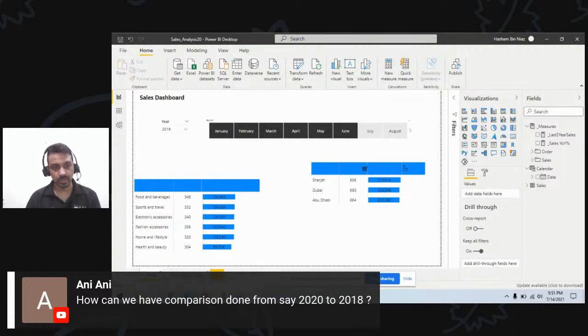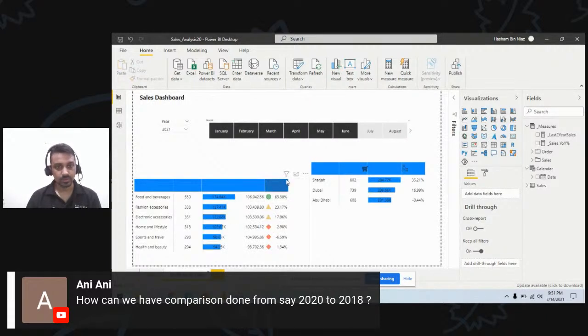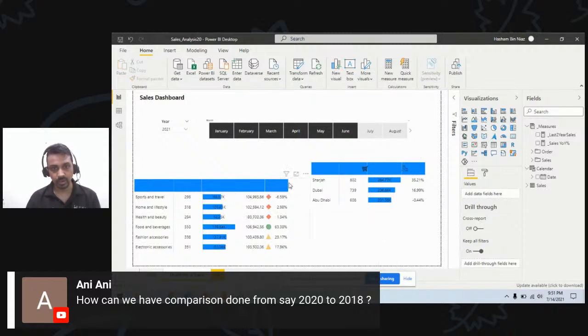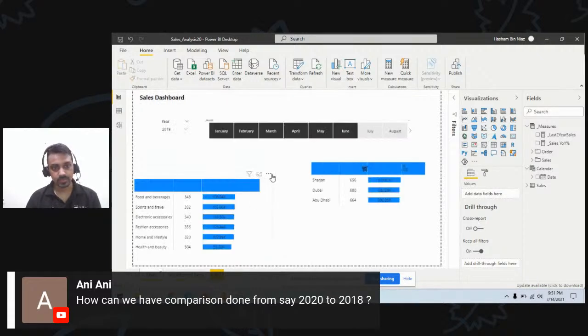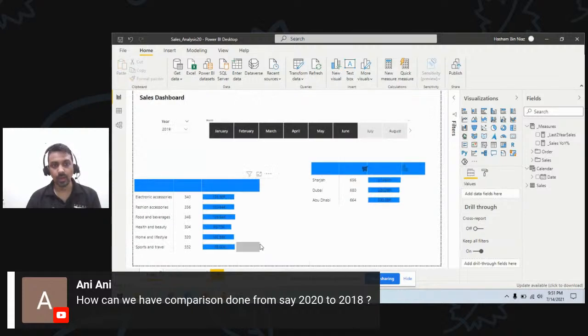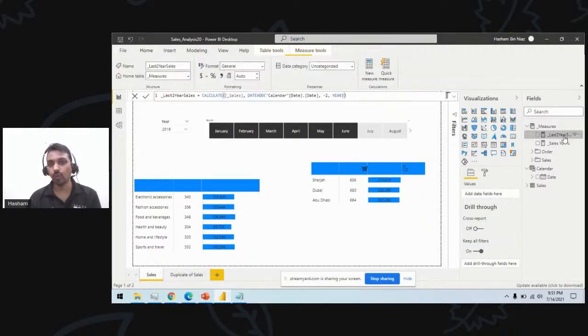And then for other categories, it is showing 105. So I need to sort this by product line, so we can compare both easily. So I can see this one 122K for the current year, and the last 2 year is 103K, which is 103K for electronics, for fashion 103K. So you can see I can go back 2 years. Even if you want, you can go forward as well.